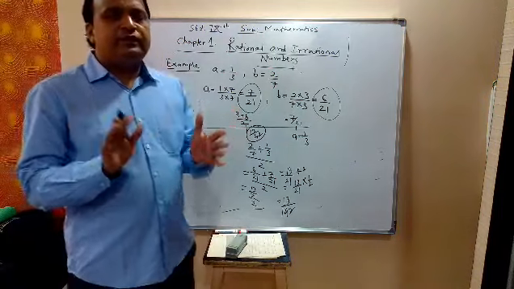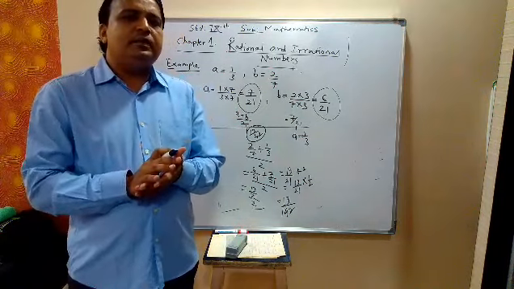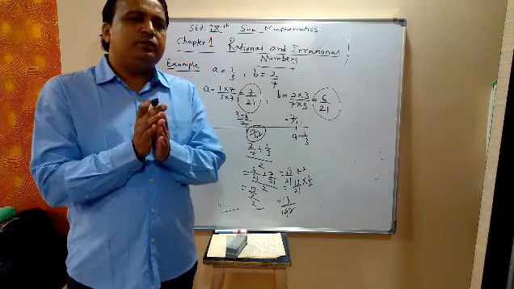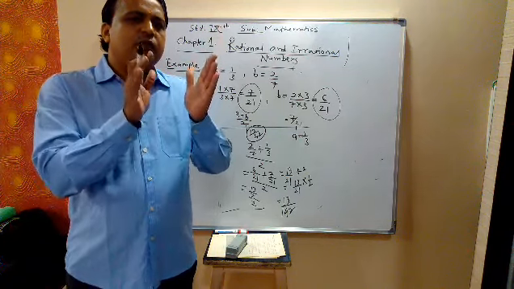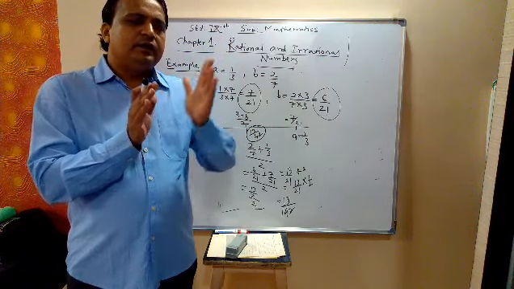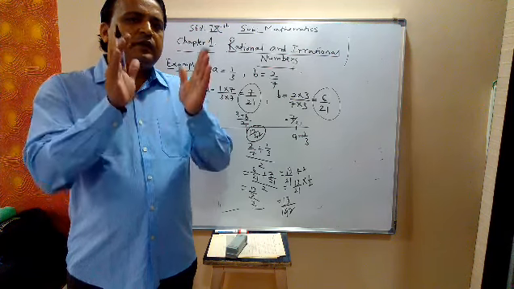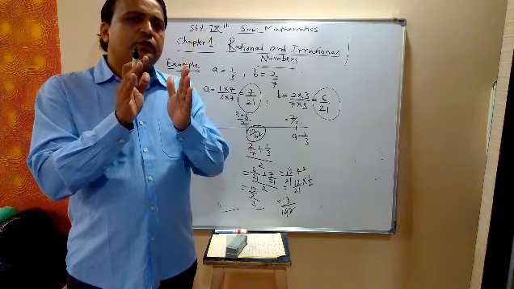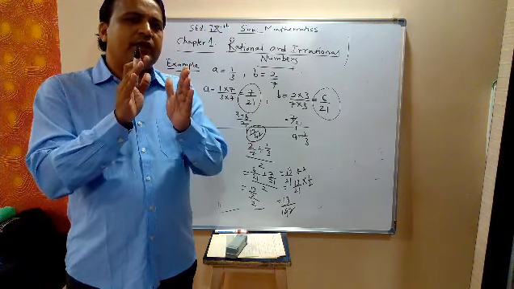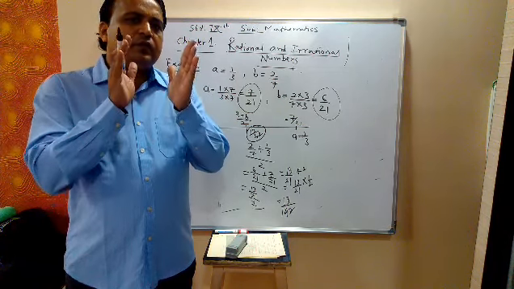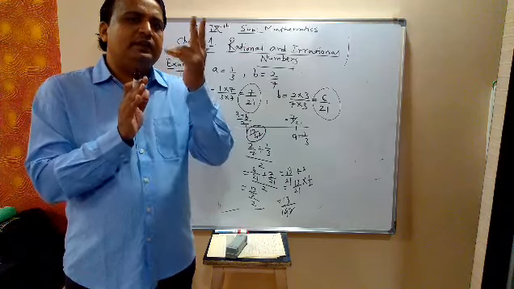So far we have studied that any rational number is of the form P upon Q. Three conditions are there.